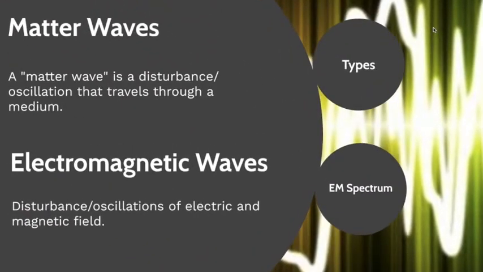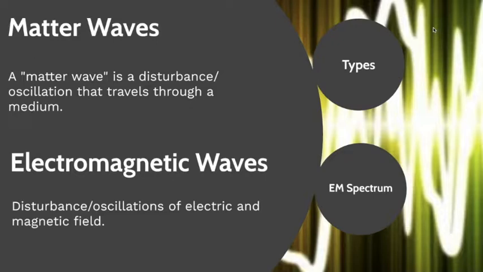So let's look more specifically. What do we mean by waves specifically? There are two main types of waves. There's matter waves and electromagnetic waves. A matter wave is a disturbance or oscillation that travels through a medium. And what we mean by medium is just some kind of material. So that could be air, it could be water, it could be a slinky spring. There's tons of mediums. And electromagnetic waves are a disturbance or oscillation, this time not traveling through a medium, but oscillations of electric and magnetic fields. It makes them kind of special.